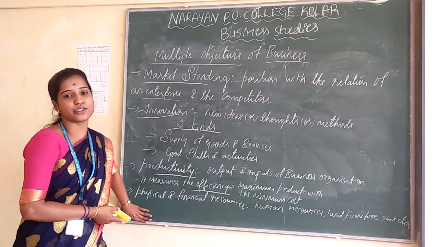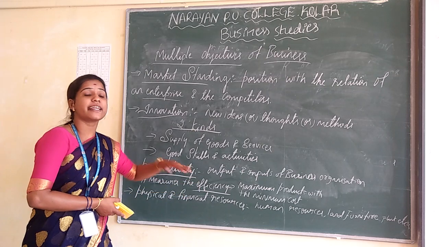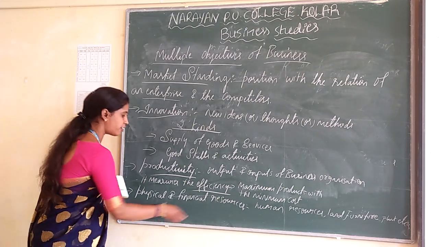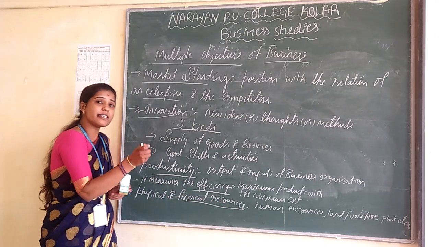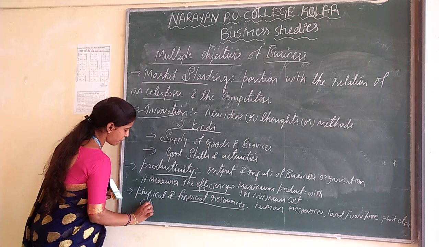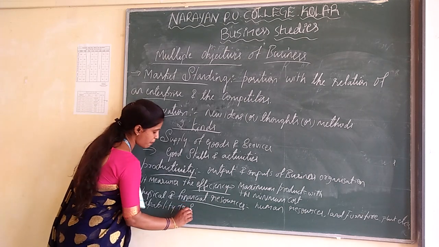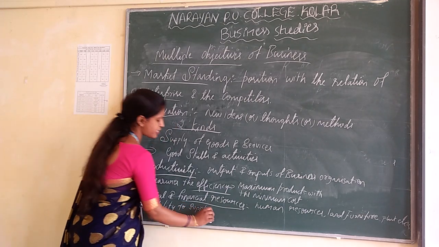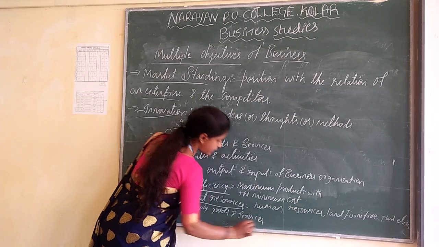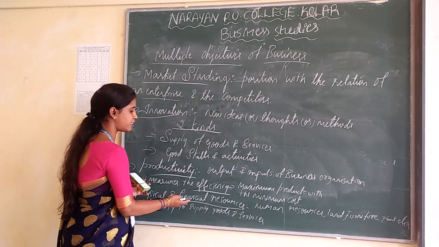And the next one is financial resources. So what do financial resources mean? Here the business organization must have the capability to supply goods and services to customers to satisfy their needs. That is known as financial resources.